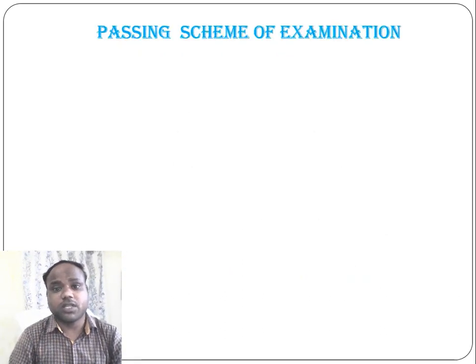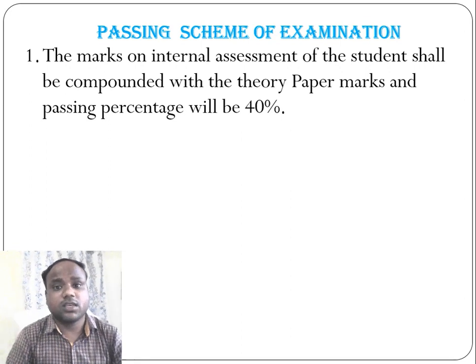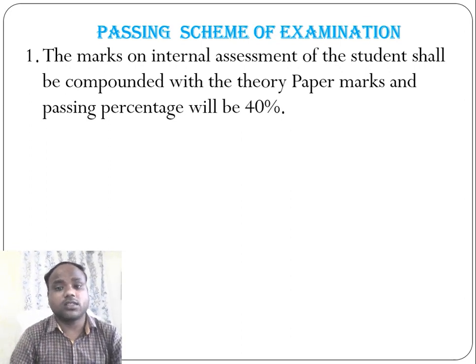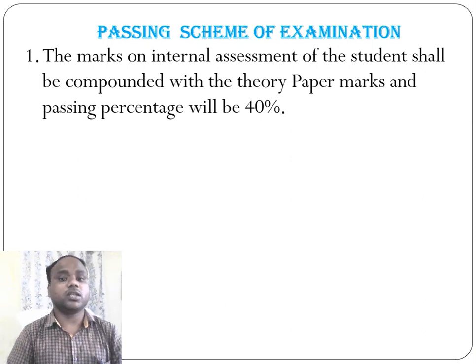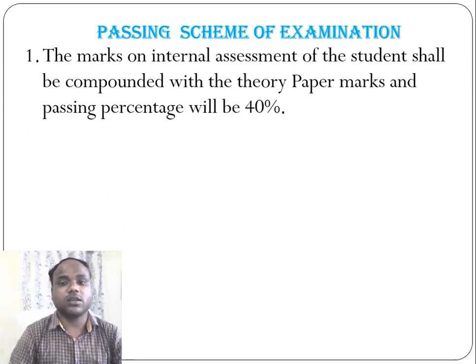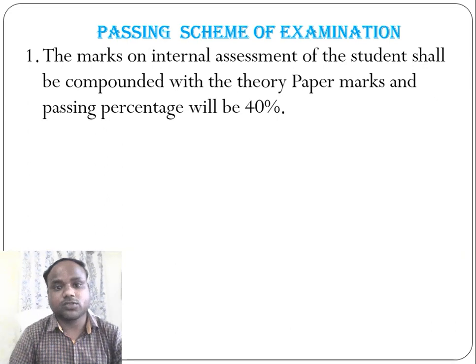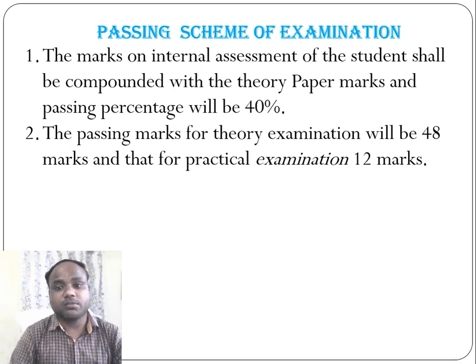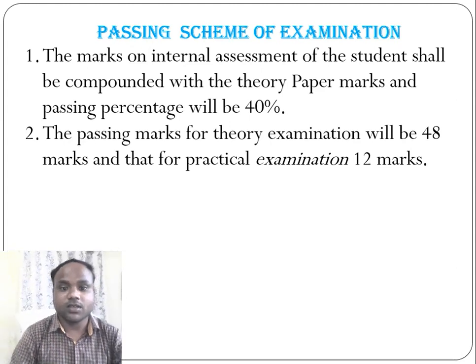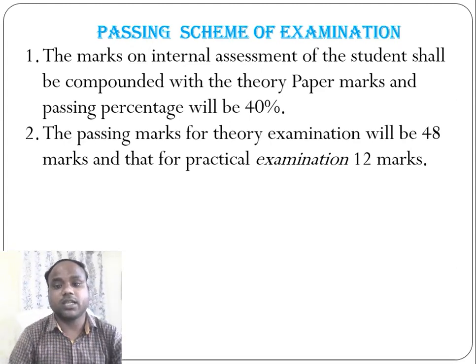Passing scheme of the examination. In passing scheme of examination, the marks on internal assessment of the student shall be compounded with theory paper marks and passing percentage will be 40%. So I already told that theory paper will be of 100 marks and internal assessment of 20 marks. So out of 120, student will have to score minimum 48 marks to pass the theory as well as internal assessment marks.